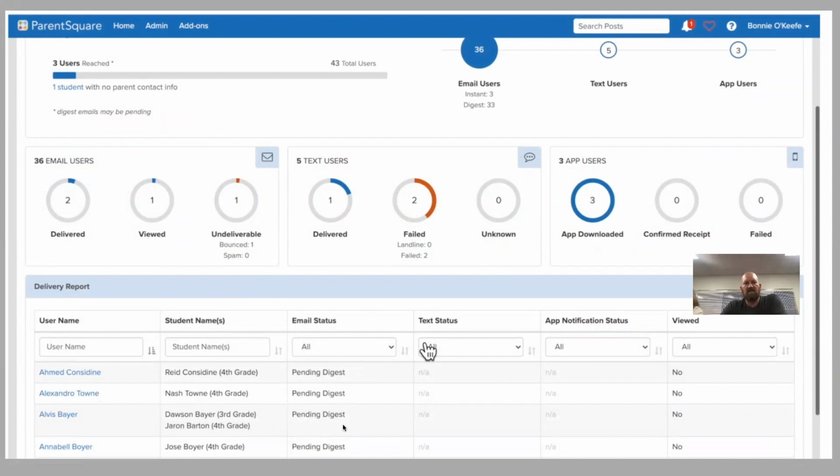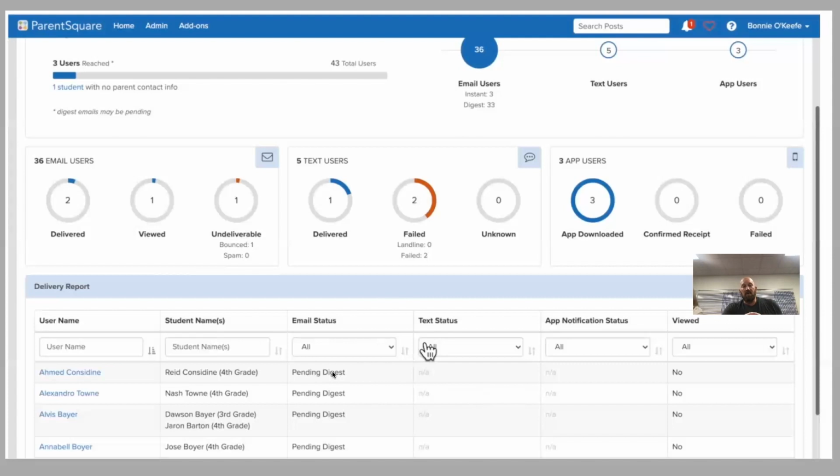Now here where it says pending digest, parents have the opportunity to choose how they would like to receive notifications from ParentSquare. They can receive those notifications immediately on the app. If they've downloaded the app, they can choose to get those immediately by text message, immediately by email, all of those, or they can do what's called an email digest. What the email digest does is it takes all of the ParentSquare information that has happened for that student in all of their classes during the day, and it puts it all into one email that gets sent at the end of the day so that the parent can look at that, read through one email, and see the headlines and read the body of each of the posts, each of the messages that had been sent that day.